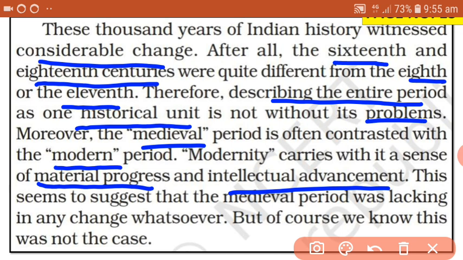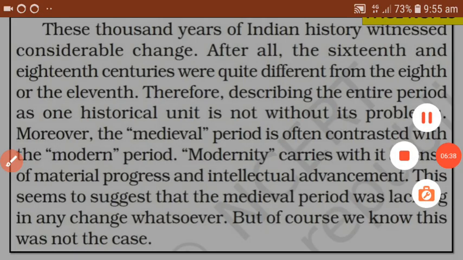But this seems to suggest that the medieval period was lacking this. Actually, that was not the case. With this definition of modernity, we feel that the medieval period did not have material progress or intellectual advancement, but of course we know this was not the case.